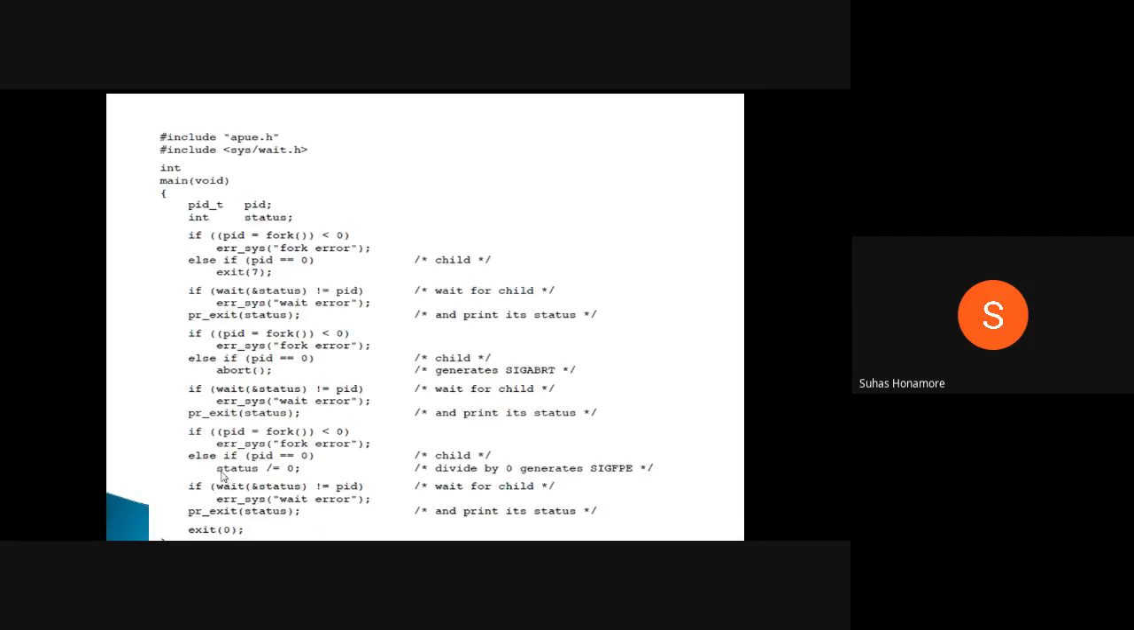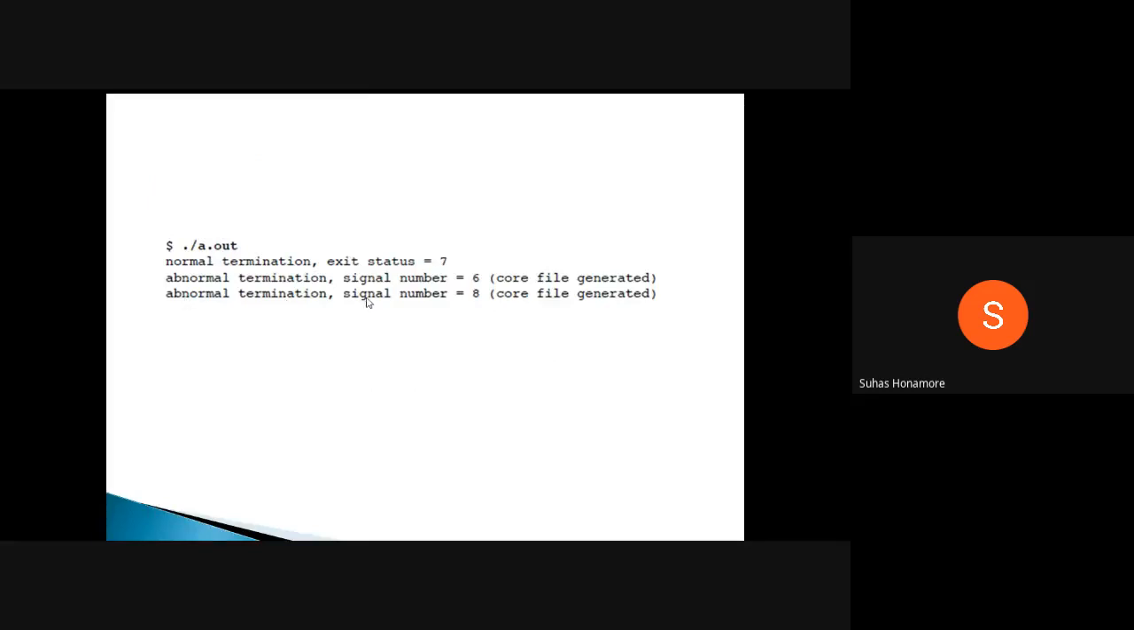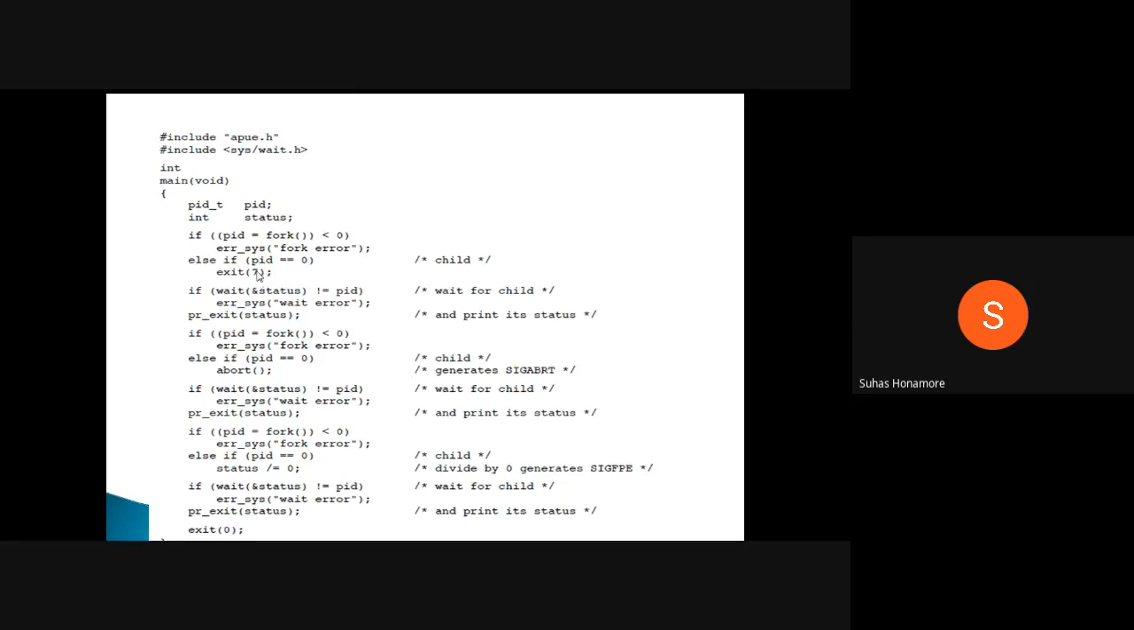Then the third one, status equal to status divided by 0. Here the kernel is killing this process, so this is also abnormal termination, signal number 8, which is a different one. Depending on the cause you will have predefined values. So by default for abort it was 6, for floating point error here you had 8, and 7 where we intentionally sent it. These are the predefined values we have. Any doubts in this one?